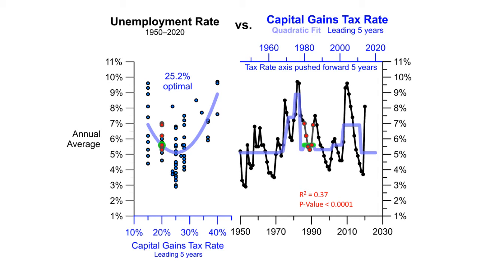While the best fit line suggests 28% is slightly better, unemployment averaged 5.7% under both tax rates. The 15% capital gains rate took unemployment to the second highest level since the Depression. The 50-year low unemployment rate in 2019 corresponds with the 23.8% capital gains rate. Biden's capital gains plan with the surtax could devastate employment.